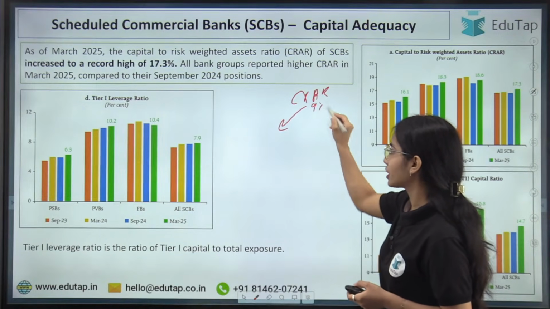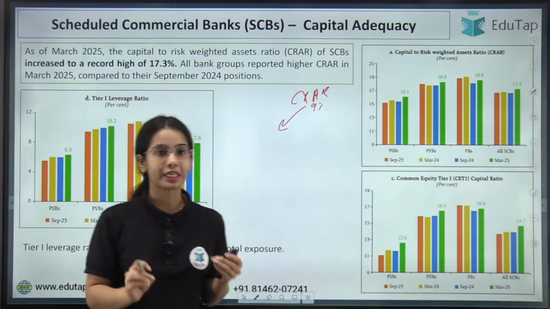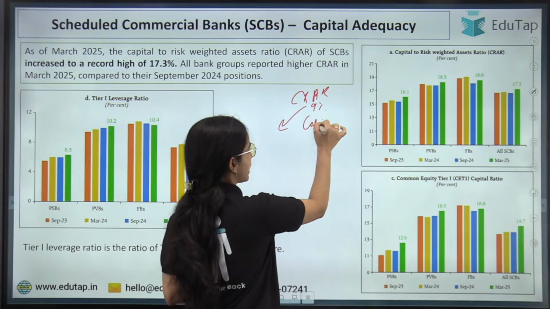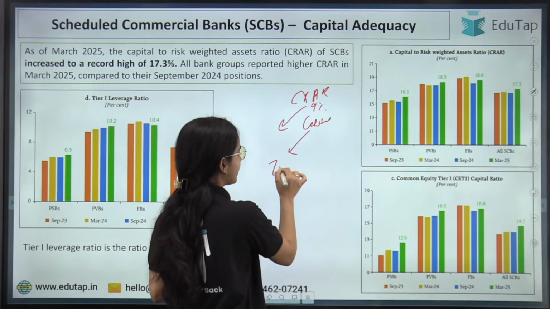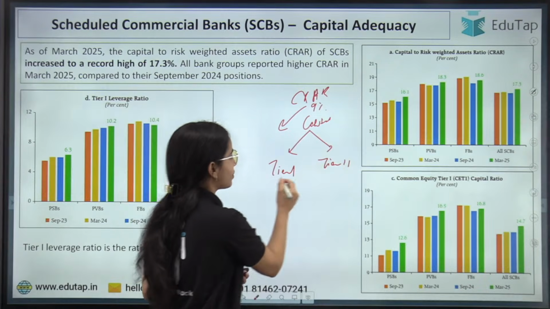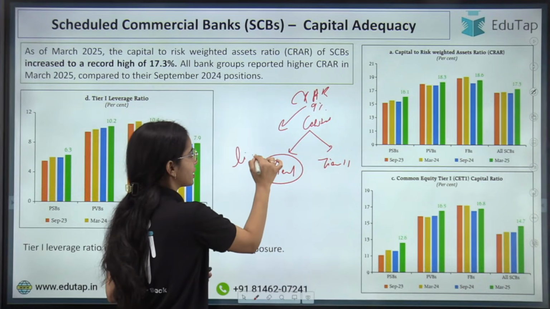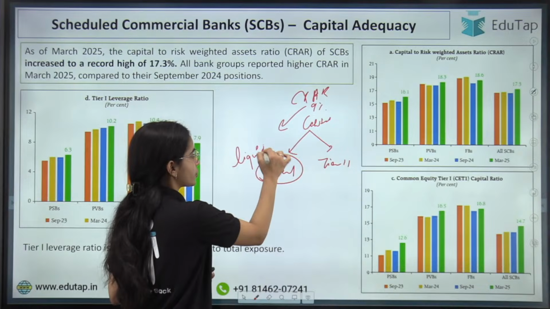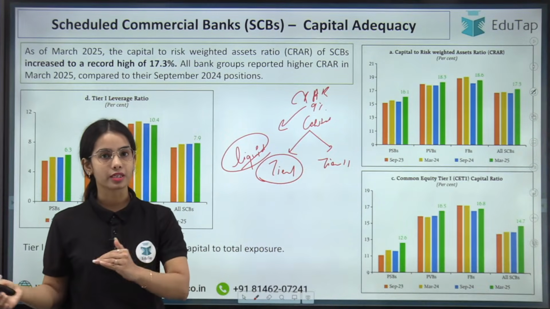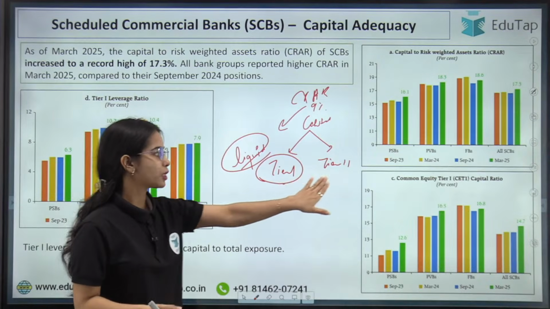Let's say 9% of the capital to risk weighted asset ratio has to be maintained by the bank. The capital that the bank is maintaining is maintained in tier 1 capital or tier 2 capital.